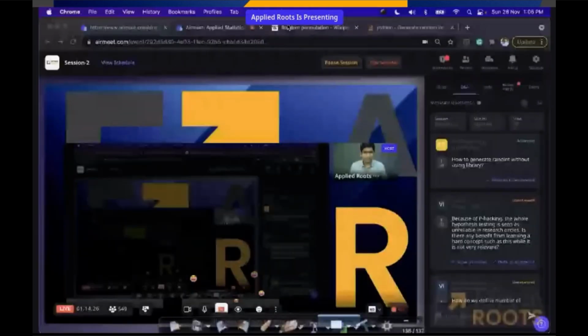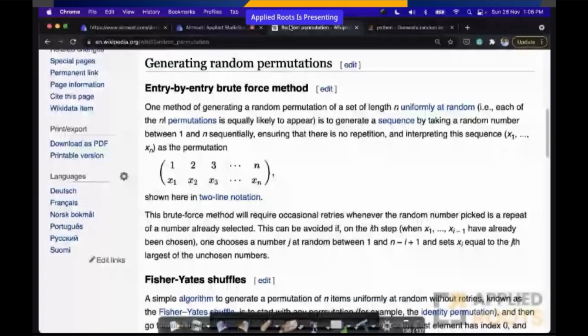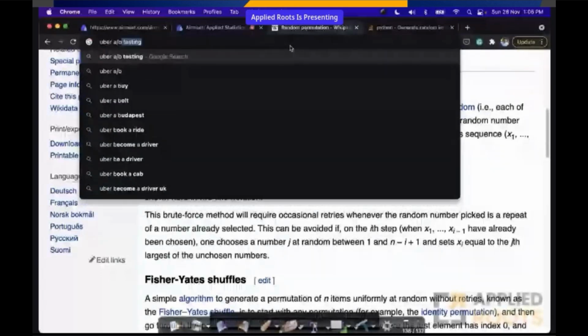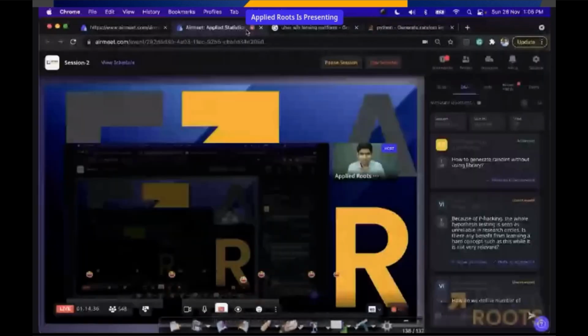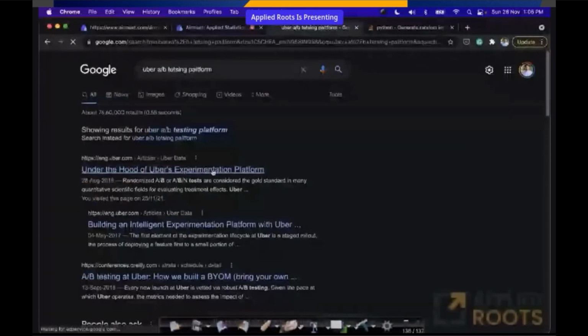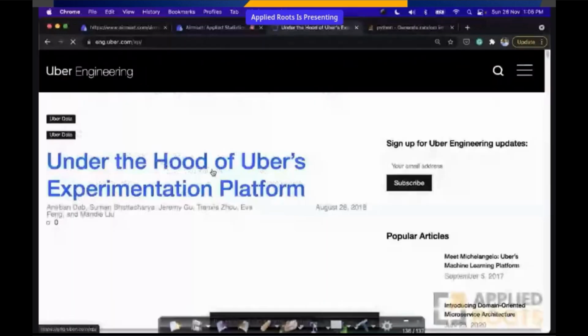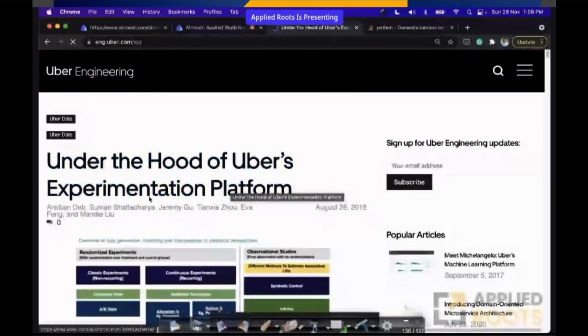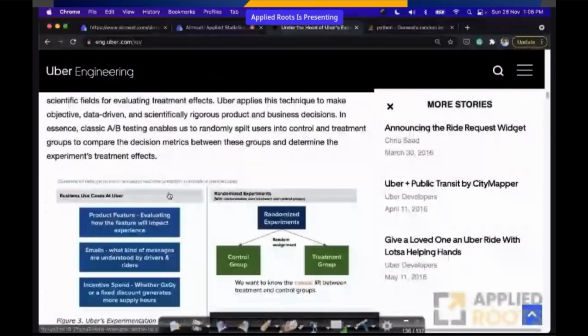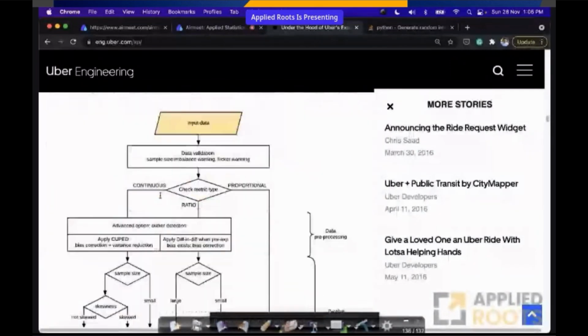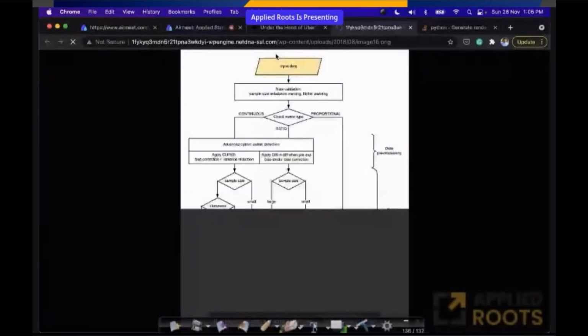While some people in some areas might say it's not relevant, I'll have to look it up. I think I can find it. Just give me a second. Uber A/B testing platform. Again, I'm just Google searching along with you to show you. So this is how Uber built their experimentation platform. This is from 2018, right? Classic A/B testing, all that stuff. Let me just take you to this.